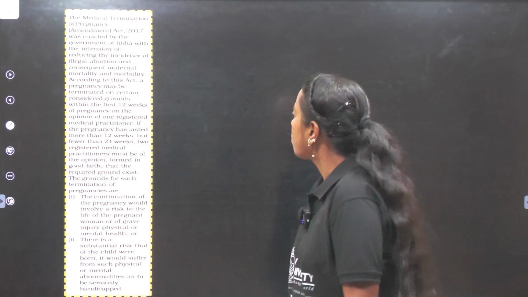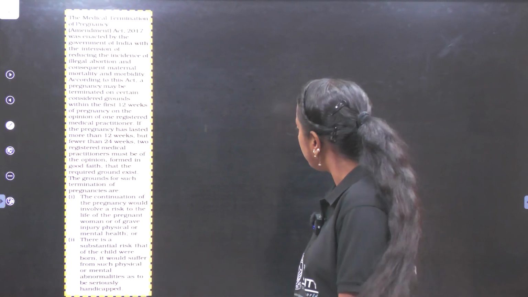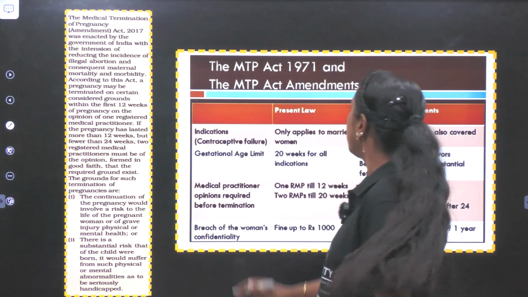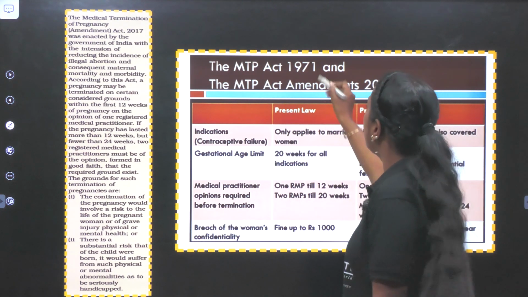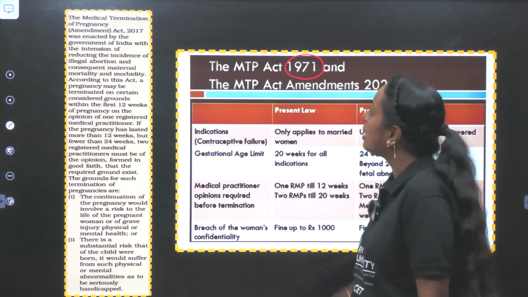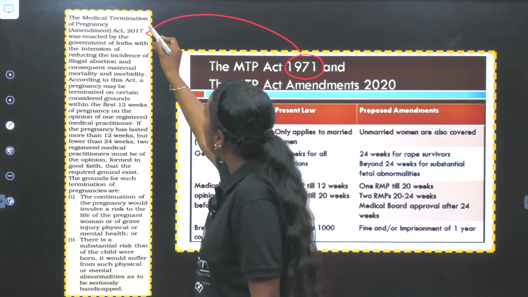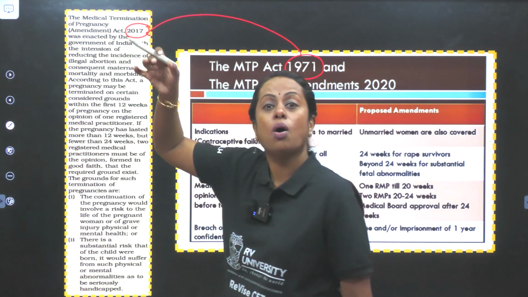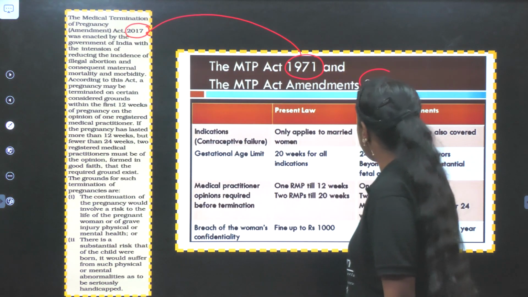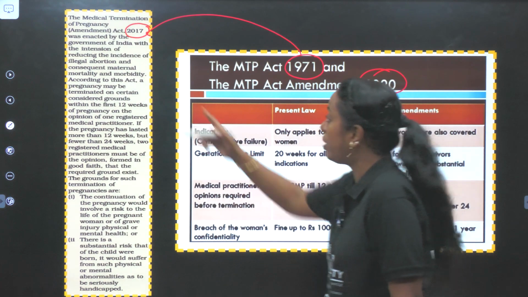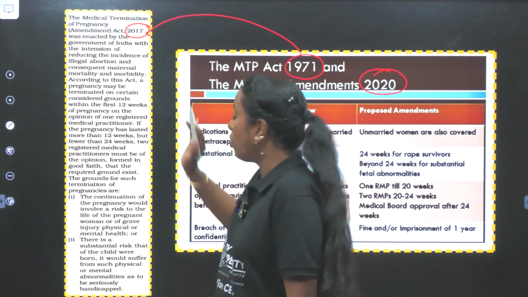Okay, the same image which is present towards one side of your textbook. Along with that, let me add this: MTP, Medical Termination of Pregnancy Act, which was passed in 1971. There were some changes made in the year 2017. Stick to NCERT even though the year has changed again, 2020. Your NCERT textbook gave 2017. Please make a note of it.